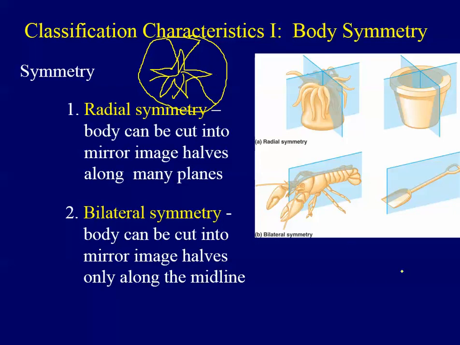And then there's bilateral symmetry, in which the body can be cut into left and right halves that are mirror images of each other. So what I'm going to do is show you a little animation that illustrates radial and bilateral symmetry. I'll see you there.